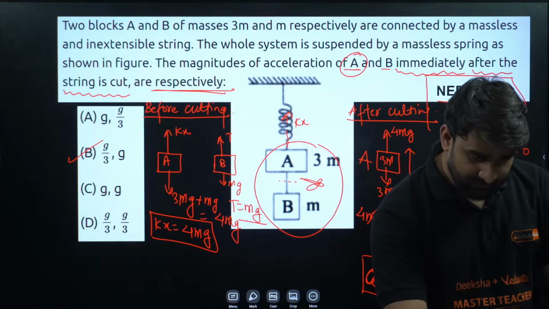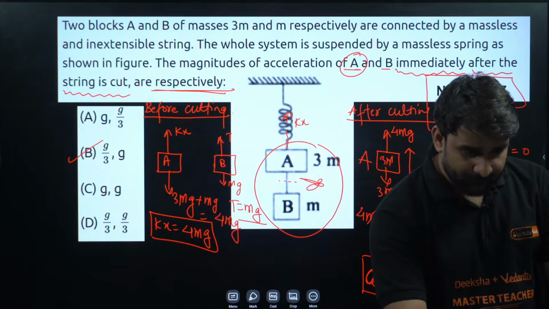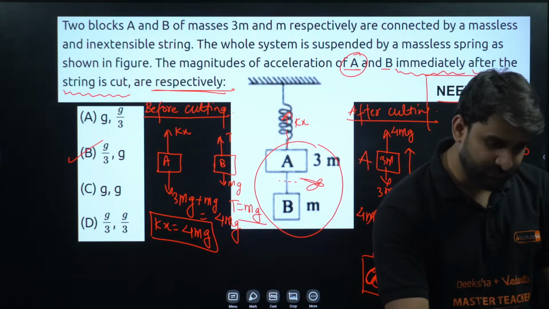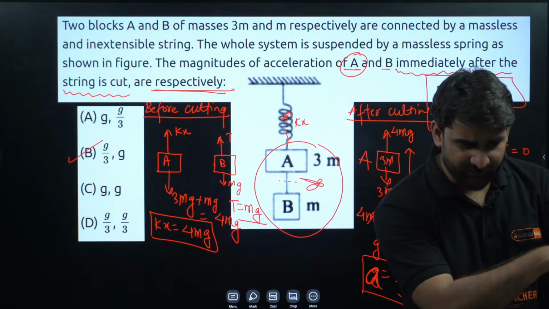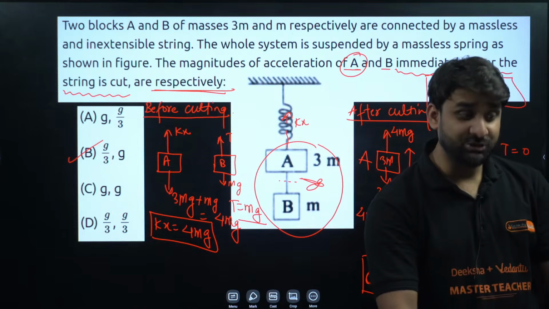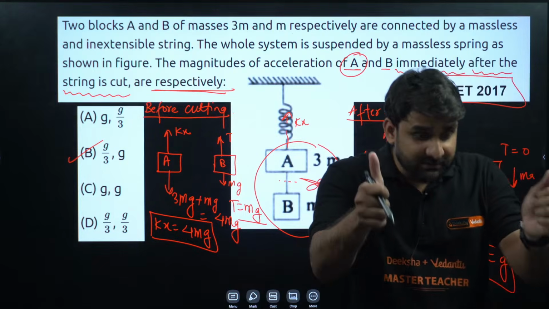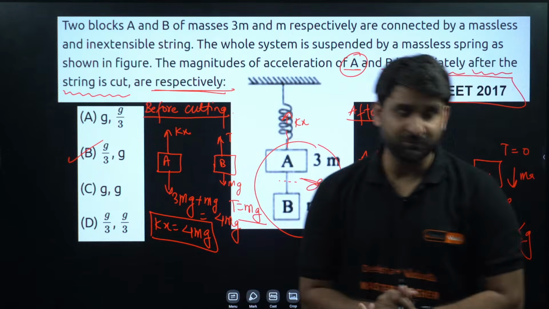Very good. Ankita, you haven't responded. Okay. Sarfaraz is writing option number C. I don't know why you are writing option number C. Whether you are responding for the previous question or this question, I don't know. But option C for this question is not correct. Anjali, thank you so much for giving me thumbs up. Thank you so much, Lekhana.